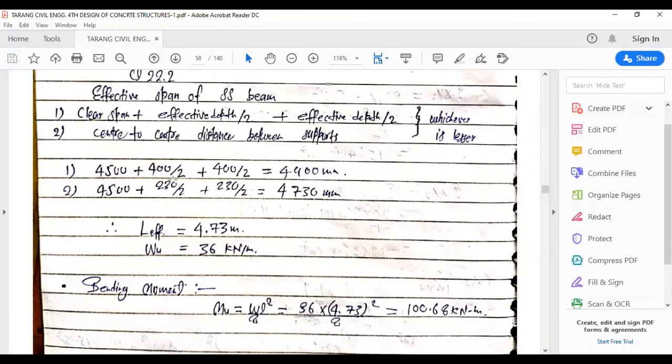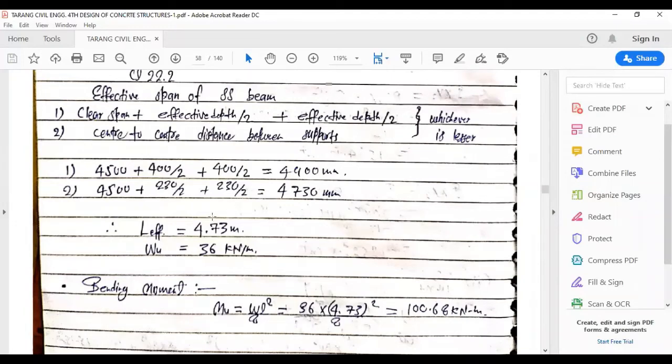Effective depth is 400, which will be divided by 2, and from both sides 400 by 2 plus 400 by 2, the value comes out to be 4900 mm. In the second case it is 4500 plus 230 plus 230, so it comes out to be 4730 mm.